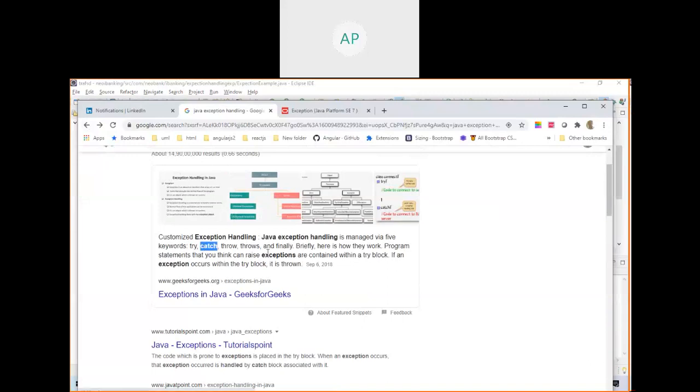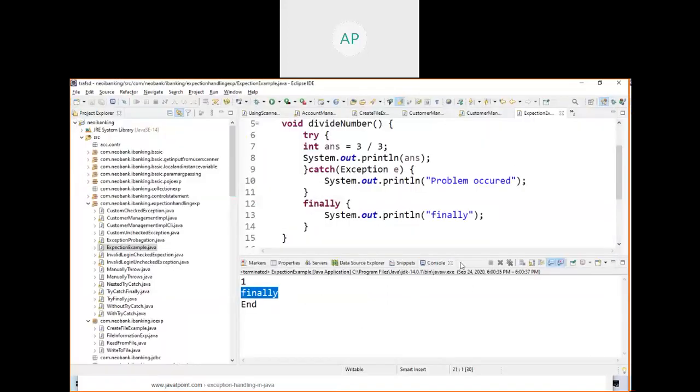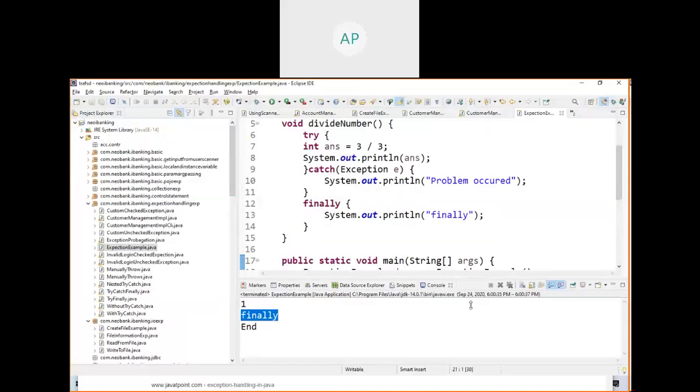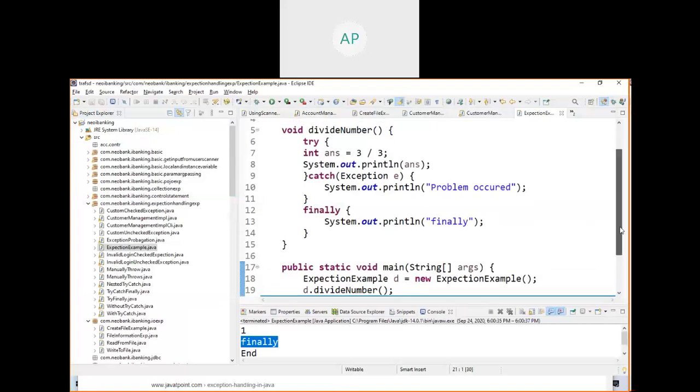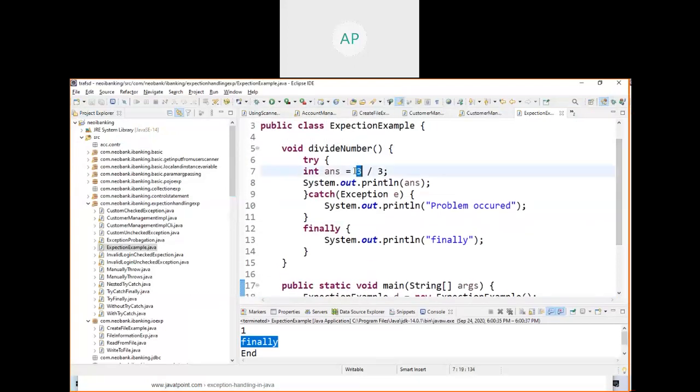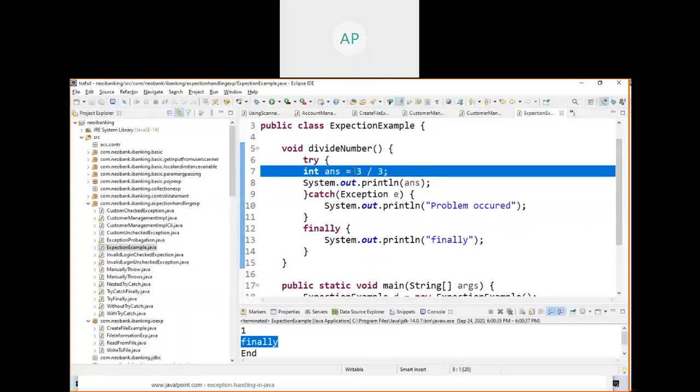One is try, catch, and finally. These are the main things. There are two other things available: one is throw, another one is throws.